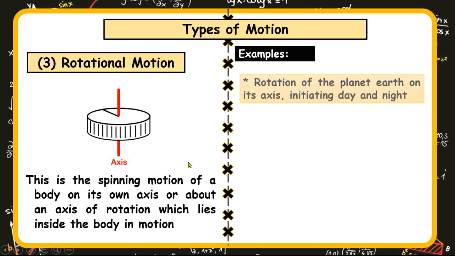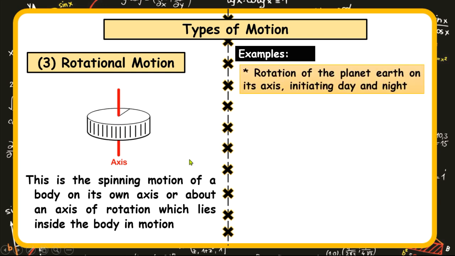And examples will be rotation of the planet Earth on its own axis, initiating day and night. The Earth rotates. At the same time, it revolves. The revolution is circular, and it takes 365 days for it to completely revolve around the sun. That is different. But the Earth also rotates on its own axis while revolving. It is this rotation that results in day and night. As it rotates, it takes about 12 hours, then there's a shift over from day to night.